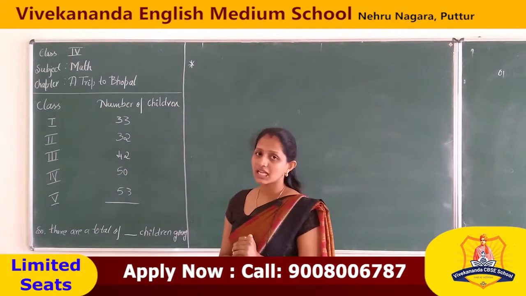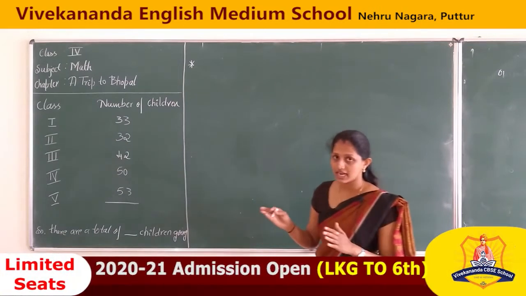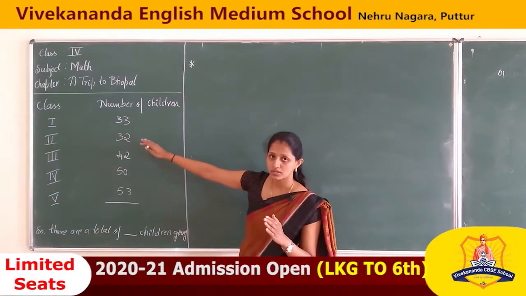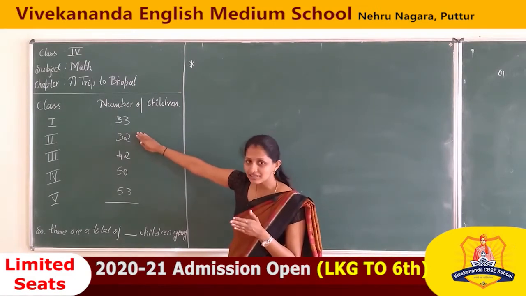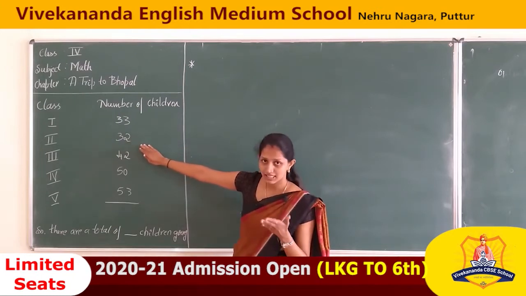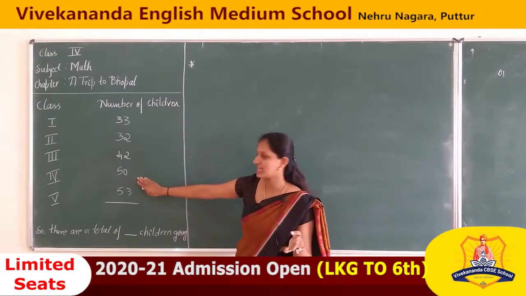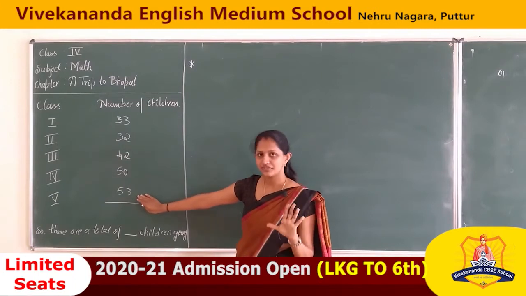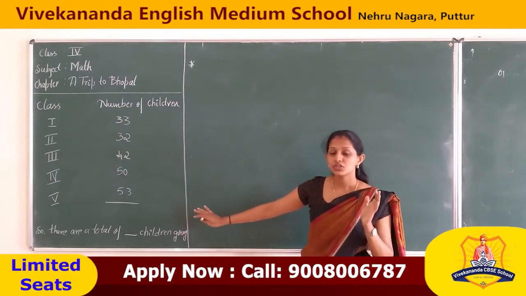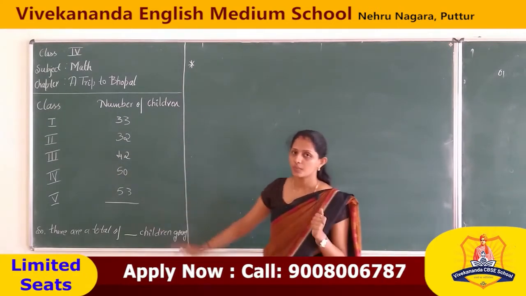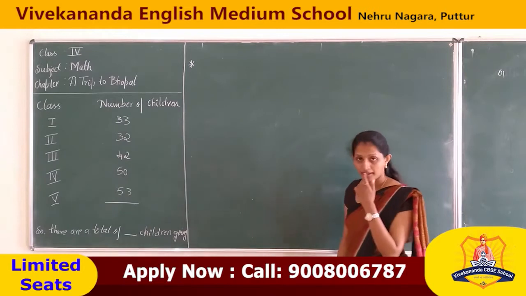From 1st to 5th class, in grade 1, the total number of students who are interested to go on the trip to Bhopal is 33. In the second class, it is 32. In the third class, 42. In the fourth class, that is your class, 50. And in the fifth class, it is 53. Correct? So these are the interested students. So in total, how many students? There are a total of dash children going on the trip.